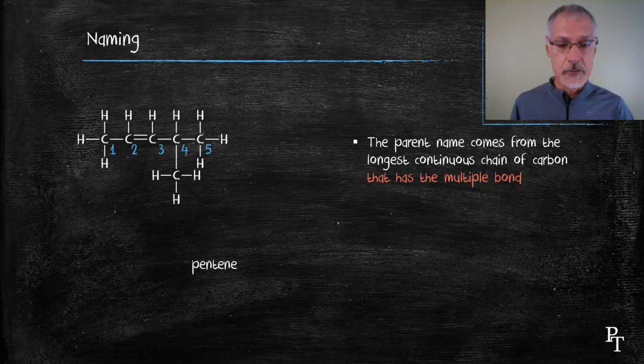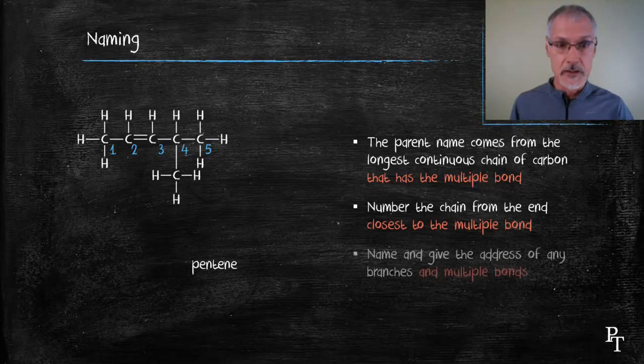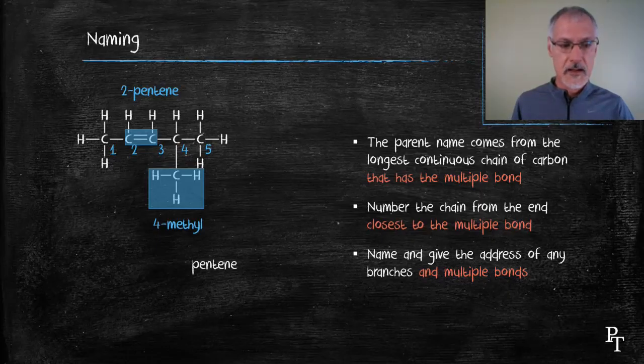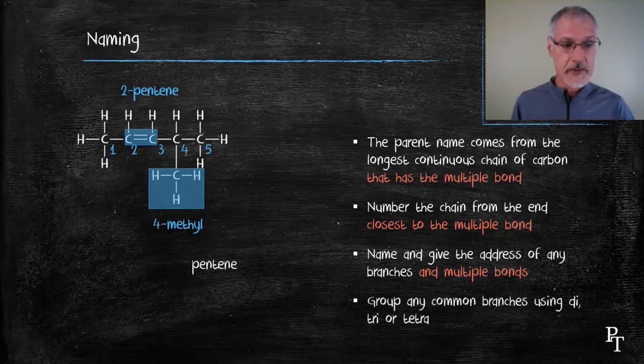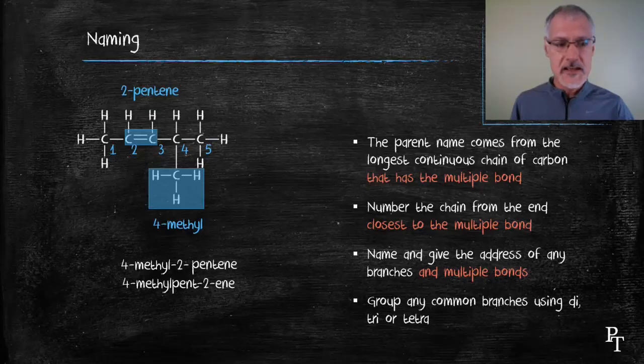I'm going to identify my side groups and in addition the location of multiple bonds. So I have a methyl group on carbon number 4, and between 2 and 3 I have a double bond. So this is a 2-pentene. I'm going to group these names together if there's any common branches, and in this case there aren't any. So I'm going to bring it down now, 4-methyl 2-pentene. Now this tends to be a way we name chemicals in North America, and it may differ slightly from what's in your textbook. A more European technique is to replace 2-pentene with pent-2-ene, and it's a more accepted method in naming organic chemicals.